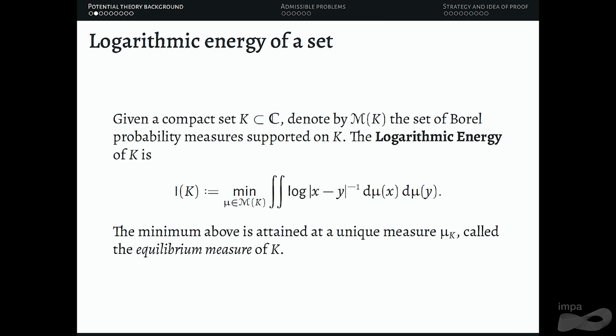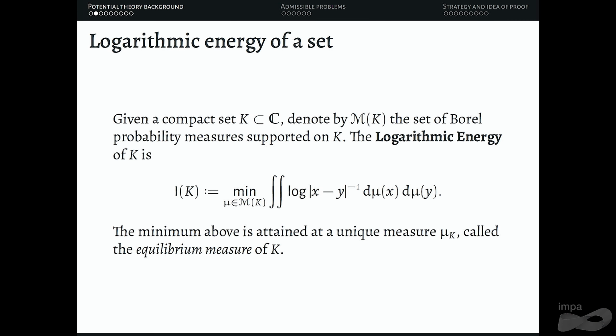I just need you to understand one definition to really understand the problem. It's very easy to enunciate. Given a compact set K in the complex plane, let's denote by M of K the set of Borel probability measures supported on K. We define the logarithmic energy of the set K as the minimum of these logarithmic energies over this family of measures. This was already presented in the previous days, like the Riesz measure when s is equal to 1 or something like that. And this minimum is attained at a unique measure mu K that we call the equilibrium measure of K. So for every compact set, you have this equilibrium measure.